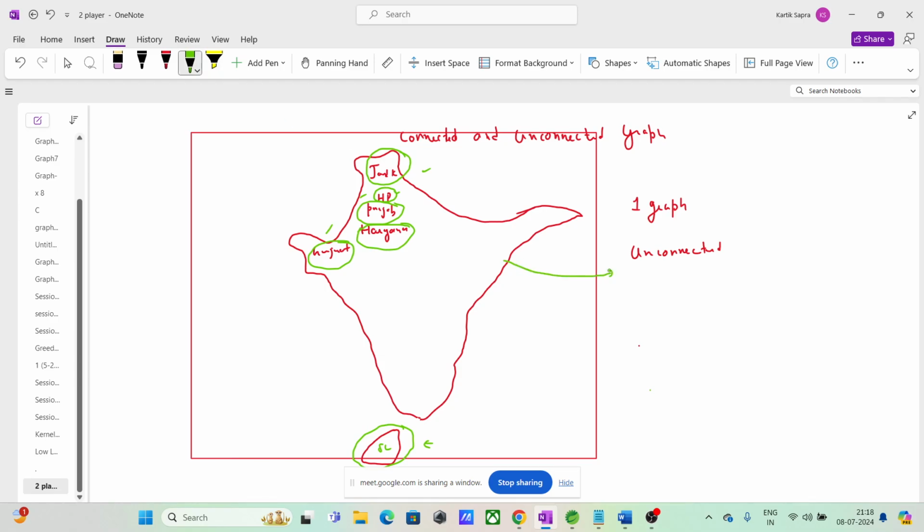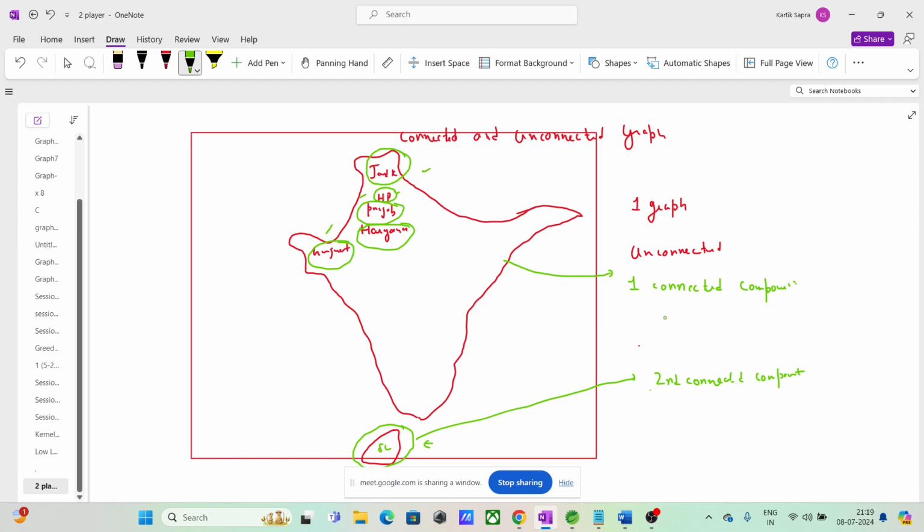This is one connected component, एक connected component ये हो गया. This is our second connected component because cities in Sri Lanka are connected with each other, right? So these are two connected components if we just consider countries as nodes, right? So guys, is it clear what is a connected graph, what is unconnected graph?